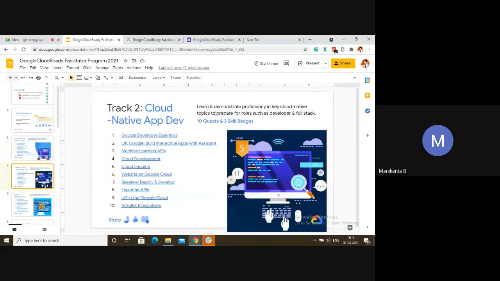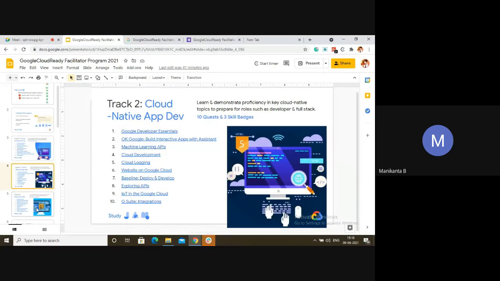This is the track for those people who are interested in developing an app or web app and want to do it on the Google Cloud platform; they can start from here. Again, the first lab will be common for all three tracks. You will be learning how to create a Google Assistant and how to make it interact with the app. All these things will be inside the labs.